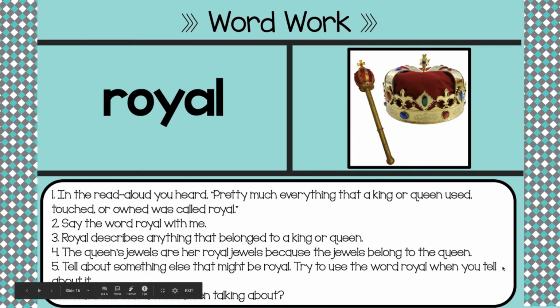All right, today your word work is royal. Everyone say royal. In the read aloud you heard, pretty much everything that a king and queen used, touched, or owned was called royal. Say the word royal with me. Royal. Royal describes anything that belonged to a king or queen. The queen's jewels are her royal jewels because the jewels belong to the queen. Now tell about something else that might be royal and try to use the word royal when you tell about it.